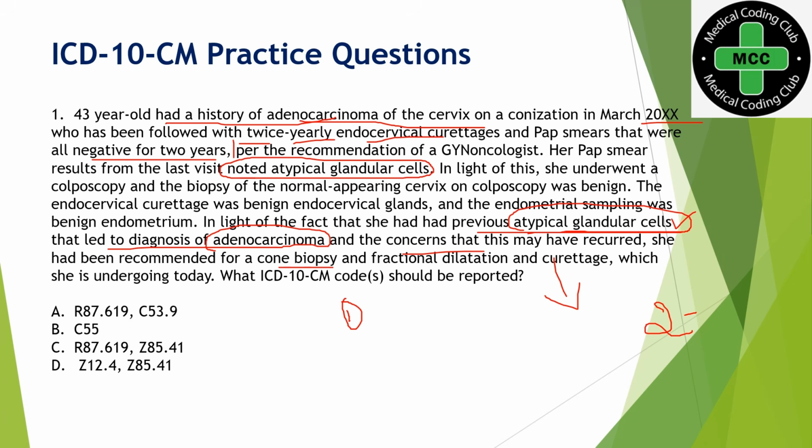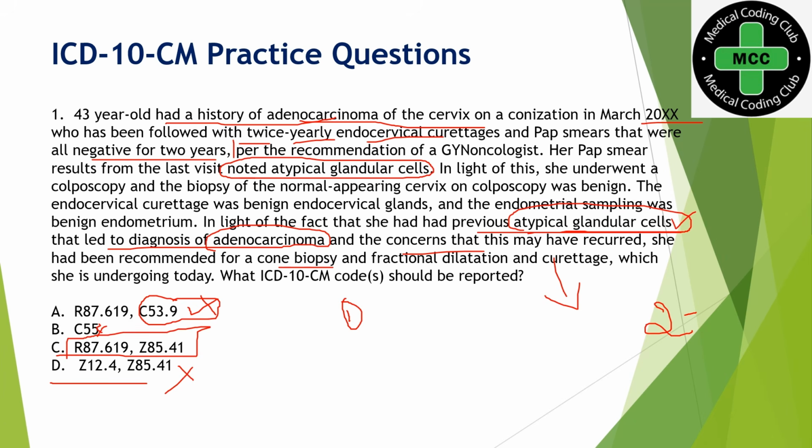See the options: option A has a C series, that is a malignancy code, so you can directly eliminate this. B also is a malignancy code, you can eliminate this. And option D, both are Z series codes, one is a history code and one is a screening code, so you can eliminate this also. And option C is correct.